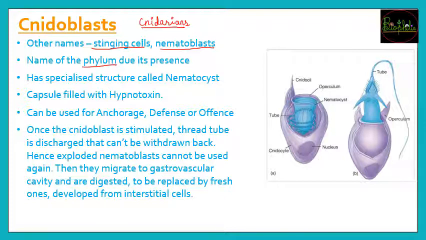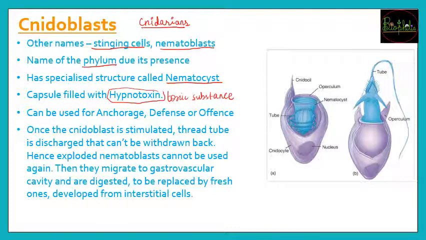Then these Cnidoblasts are going to have a special structure within them that is called as Nematocyst. Now this Nematocyst along with its capsule will be called as Cnidoblast. अब capsule जो होता है, it is going to be filled with a toxic substance, and this toxic substance is nothing but the hypnotoxin.